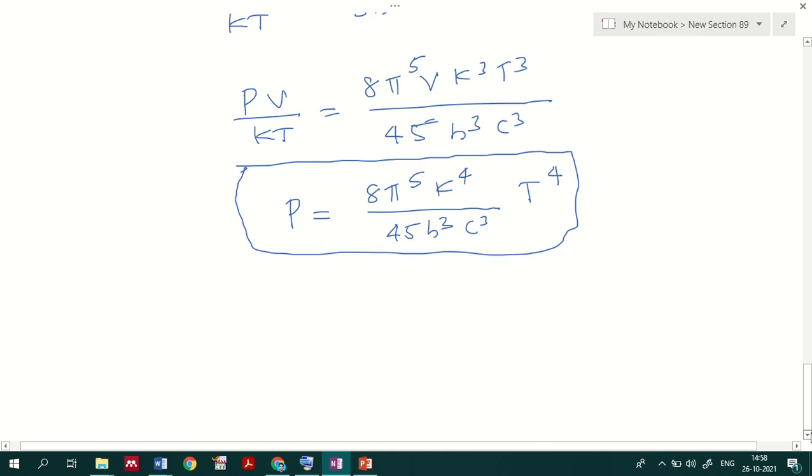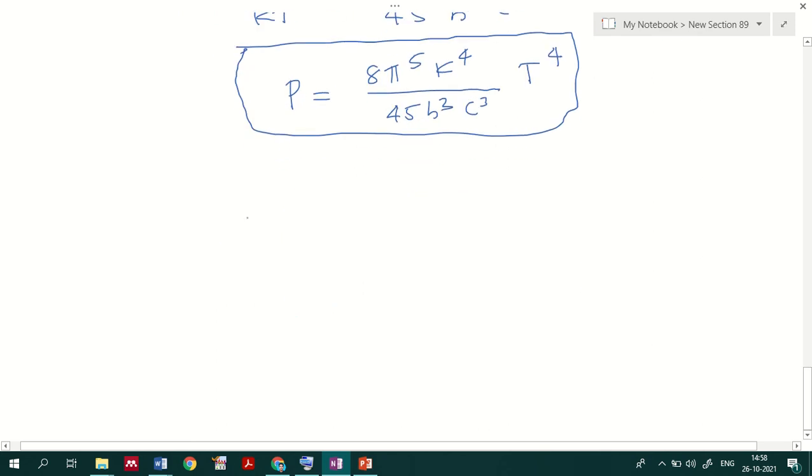Okay, so what it means is that when you consider the pressure of a black body, the pressure is proportional to the fourth power of temperature. P is proportional to T⁴, and this entire term you can take as a constant, where k is the Boltzmann constant, h is Planck's constant, c is the velocity of light.